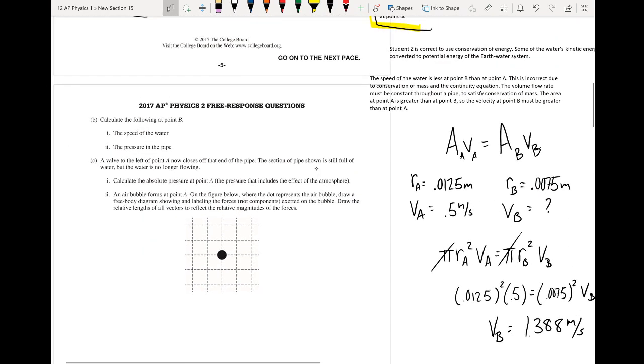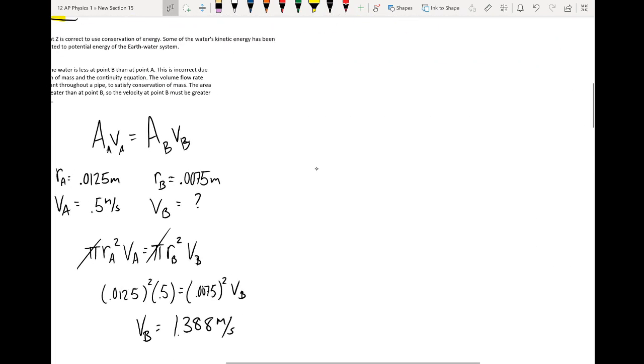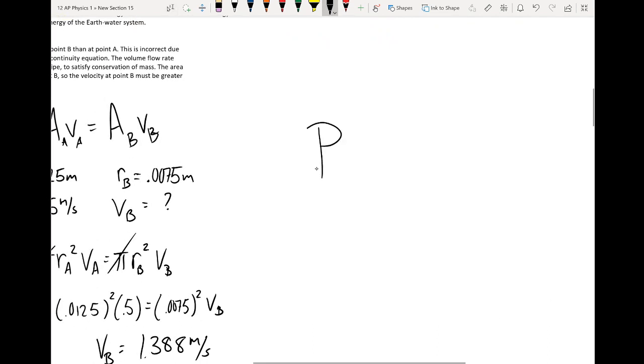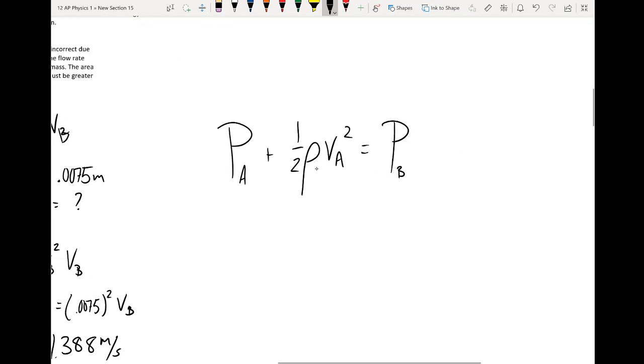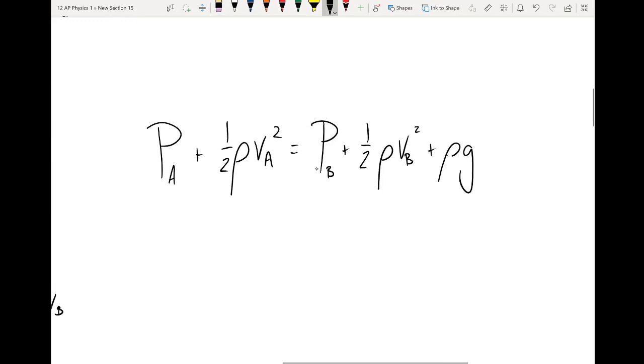And then we want to know the pressure in the pipe. So this is, again, just asking us to use Bernoulli's equation. I'm not going to write out the whole thing because we talked about it over there, but pretty much we can cancel out the height term, the gravitational potential energy term for side A because it's at a height of 0.